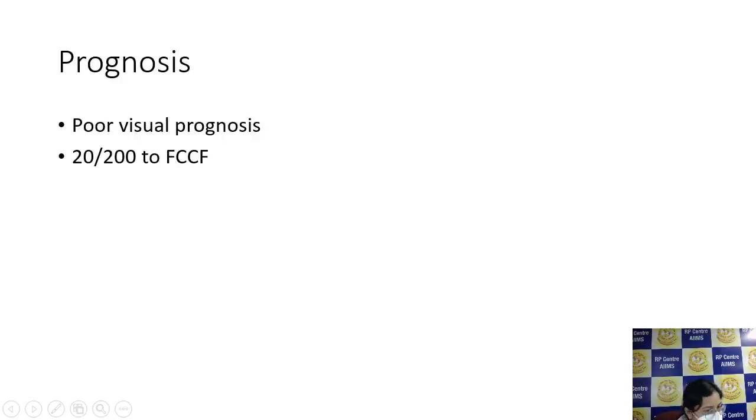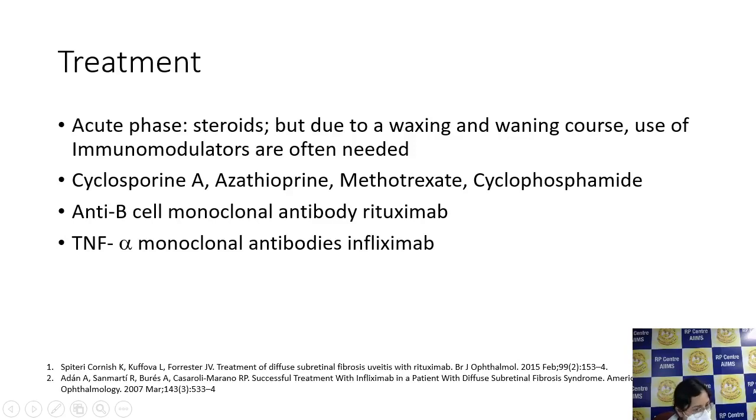Prognosis is usually poor, with vision falling very low. Now what is the treatment? If a patient comes to us in an acute phase, we have to start steroids after ruling out any systemic tuberculosis, but due to waxing and waning courses, use of immunomodulators is often needed. Now immunomodulators can be started easily in an adult, but to start an immunomodulator in a child, we have to be careful about a few things as to which can be started.